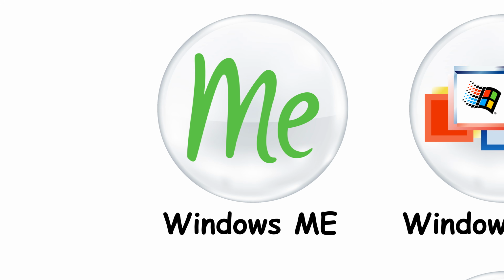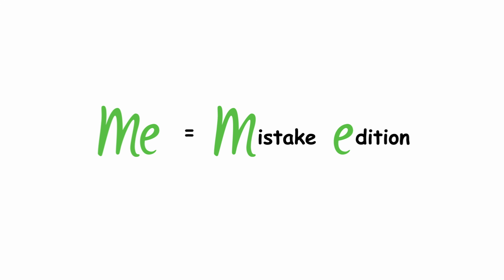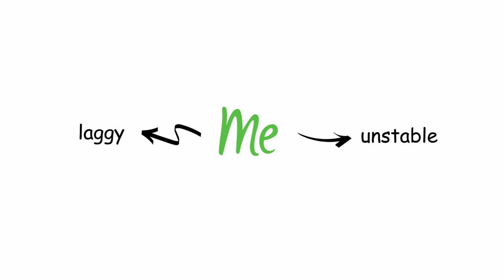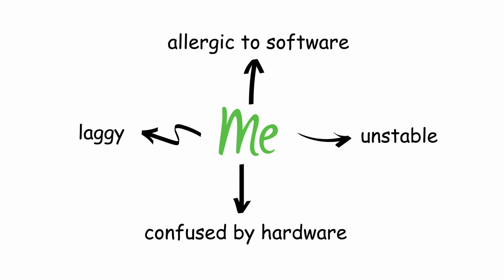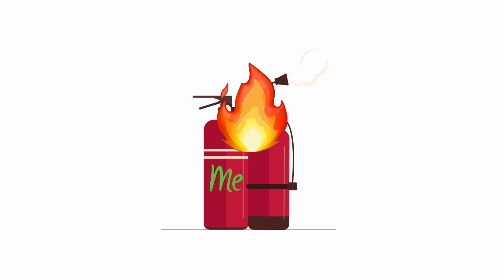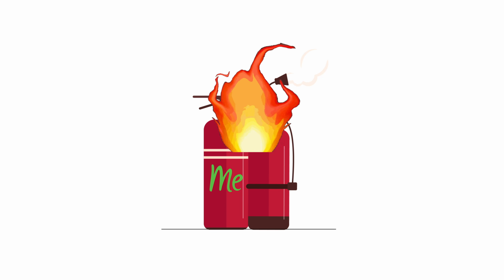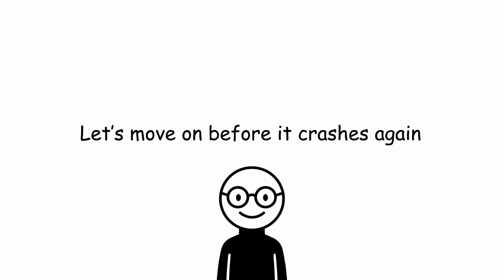Windows ME, the problem child. Ah yes, Windows Millennium Edition, released in 2000 and widely known as the Mistake Edition. Laggy, unstable, allergic to software, confused by hardware. Even System Restore, supposed to save you, often failed. Imagine a fire extinguisher that catches fire. That was Windows ME. Let's move on before it crashes again.